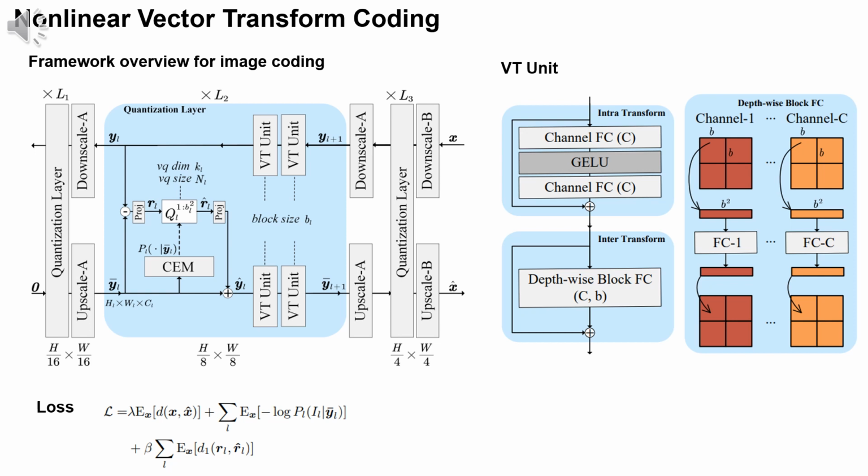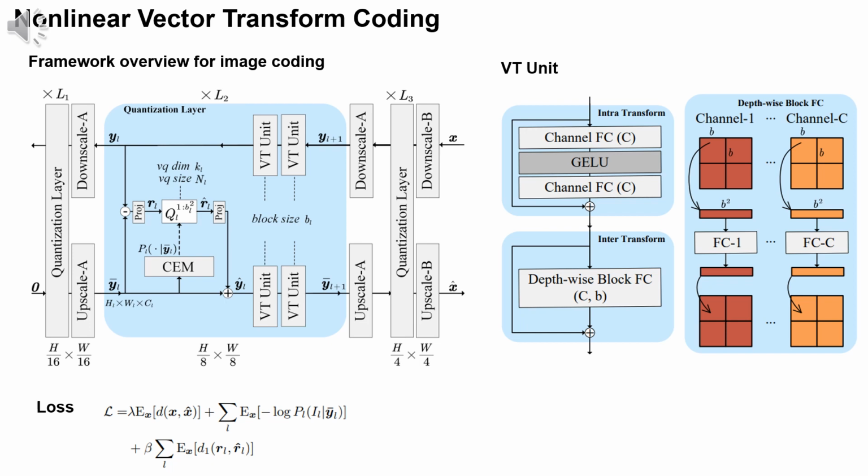Following the structure of multi-stage product VQ, NVTC comprises multiple quantization layers, where quantization is performed sequentially from the leftmost layer to the rightmost layer. Motivated by the hierarchical structure in VAE-based methods, we integrate downscale and upscale layers between the quantization layers to facilitate global to local quantization. The inter-transform consists of 2 fully connected, FC, layers along the channel axis and 1 activation function. The intra-transform contains a depth-wise block FC layer that can be regarded as a block DCT combined with channel-wise learnable transform matrices.